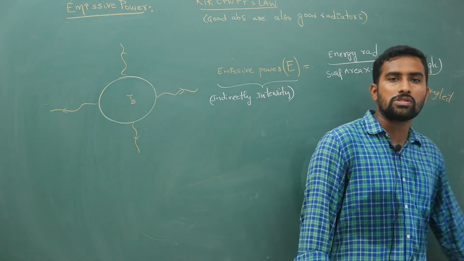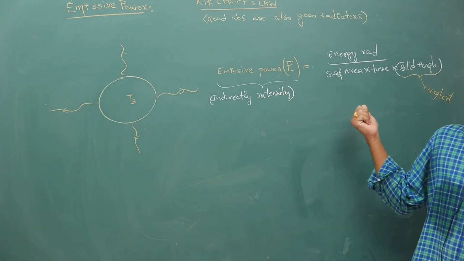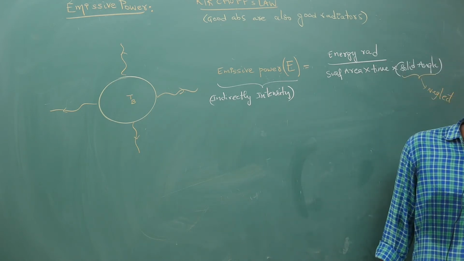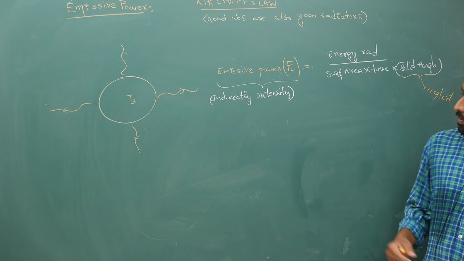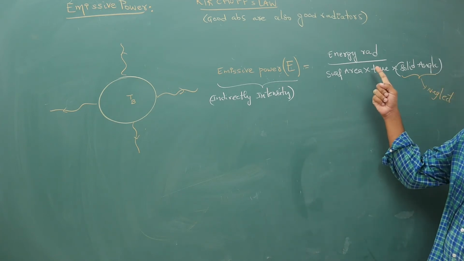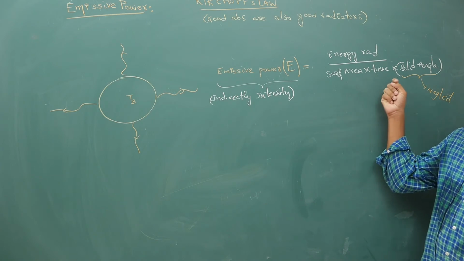If you are neglecting solid angle; if solid angle is there, its unit is steradians, and you have to consider that part as well. Getting my point? So emissive power means the energy radiated per unit area per unit time.